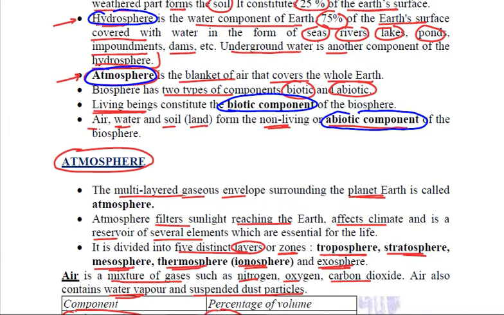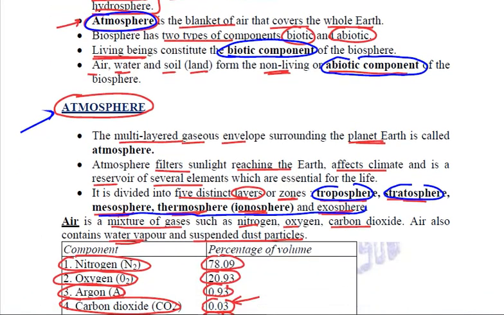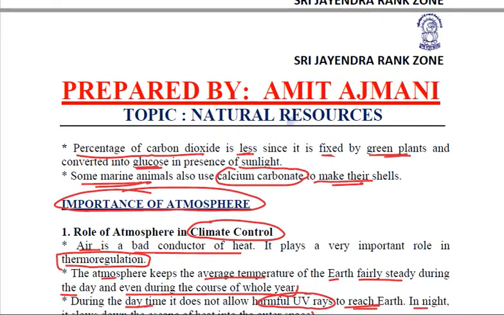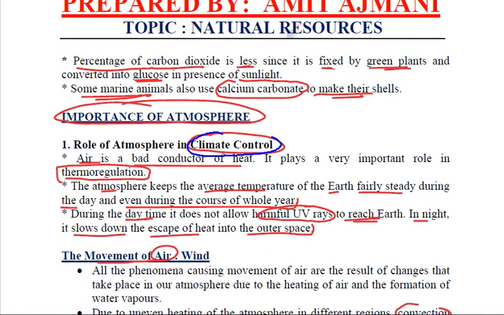Then we studied first about the atmosphere and air. Atmosphere, we know that there are 5 various layers: troposphere, stratosphere, mesosphere, thermosphere, and exosphere. Air consists of various different gases, in which nitrogen is present in the maximum amount, around 78.09%, then oxygen and some traces of other gases also. Why is carbon dioxide so less? Because this carbon dioxide is getting fixed in various forms. What is the importance of atmosphere? It helps in climate control, it helps in thermoregulation, right?